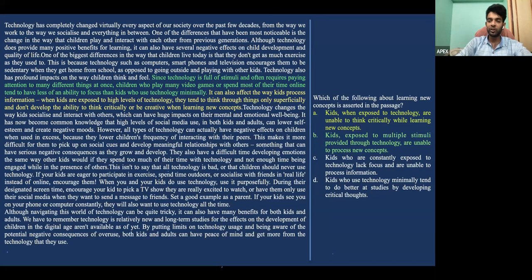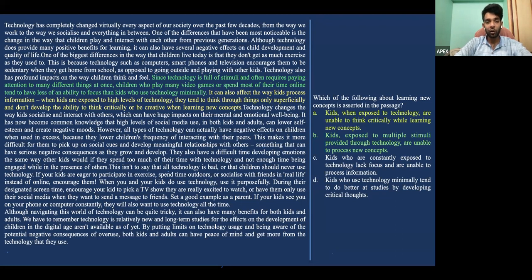So over here, the question is, which of the following about learning new concepts is asserted in the passage? So basically, this is also going to be a main idea question. Yes. Now, C and D are answers that we can eliminate very easily because they're kind of partial scope. But if you're looking at B, right, kids exposed to multiple stimuli provided through technology are unable to process new concepts. One might fall for this option very easily.